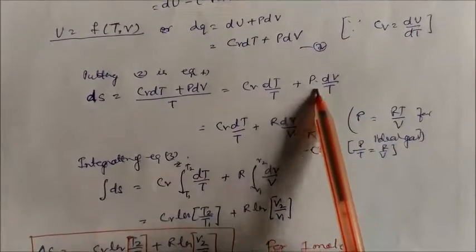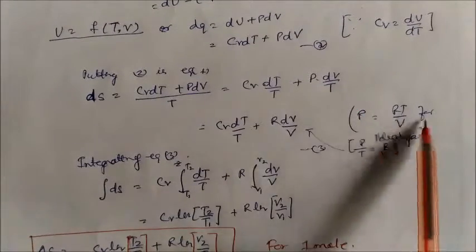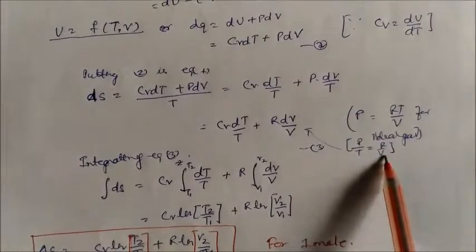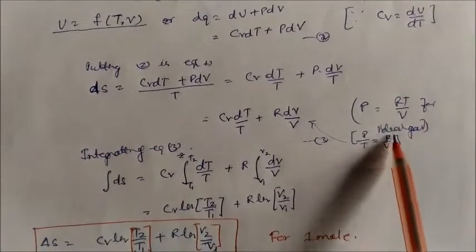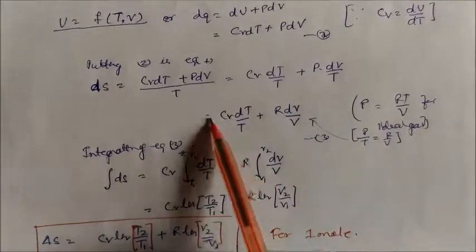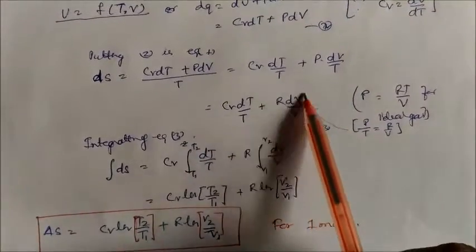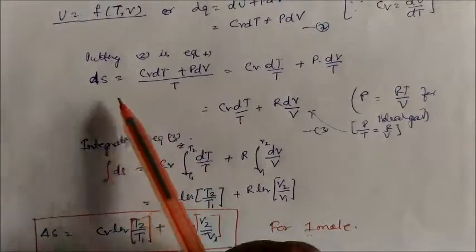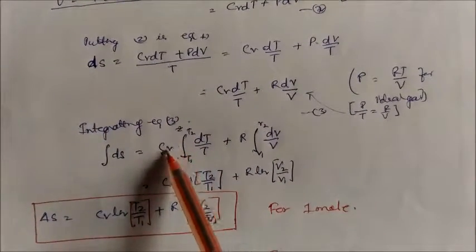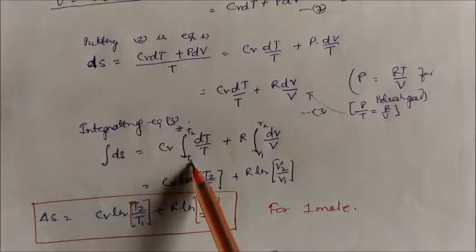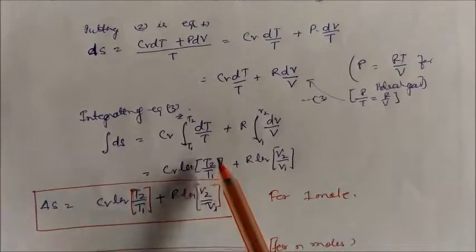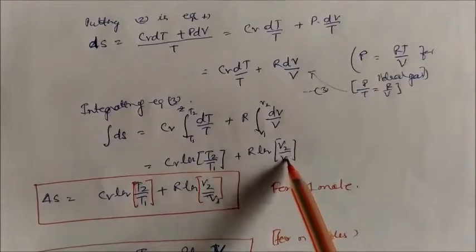Since if you take the ideal gas for 1 mole of gas, P equals RT by V, so P by T is equal to R by V. We can substitute this value R by V over here, so we will get this equation: Cv dT by T plus R dV by V. Now we integrate dS, with temperature from T1 to T2 and volume from V1 to V2. So you will get Cv natural log T2 by T1 and R natural log V2 by V1.